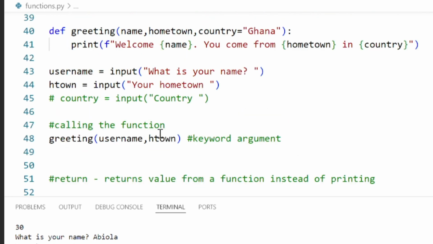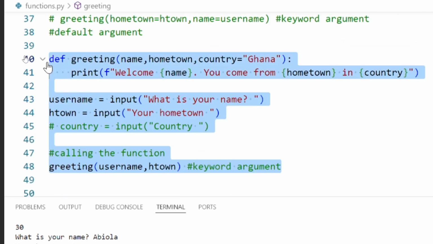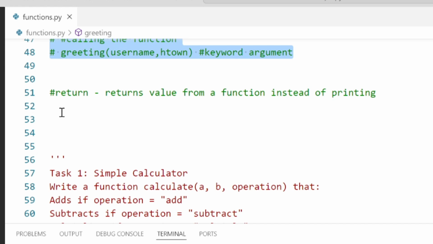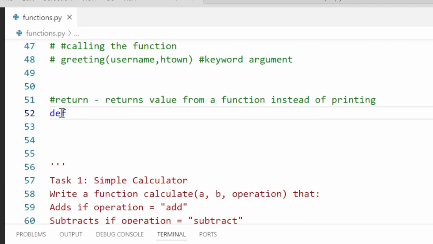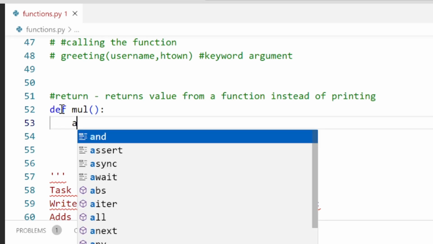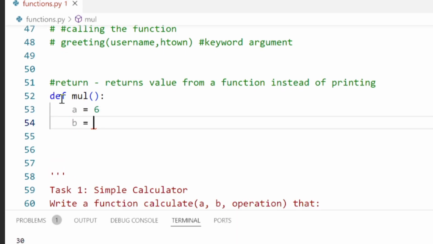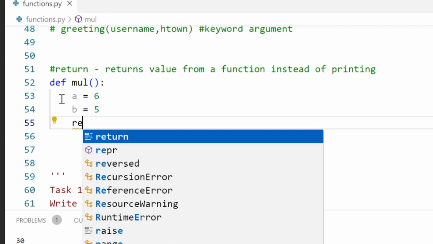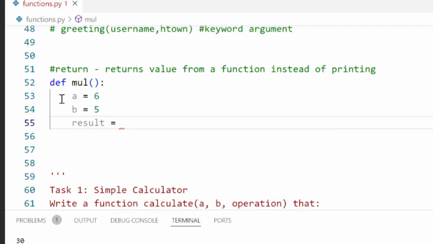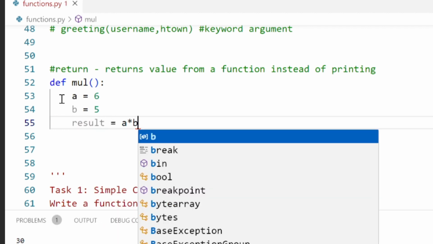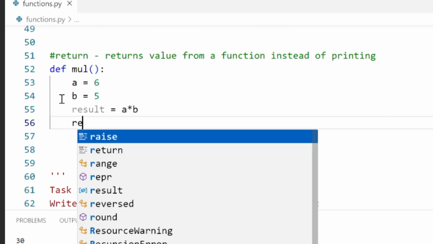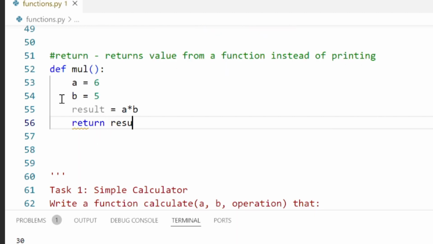We use this example, a multiplication function. A equal to 6, B is equal to 5. Results is equal to A multiplied by B. Return results.